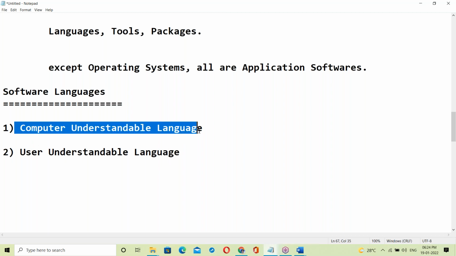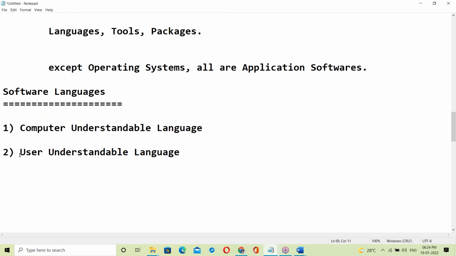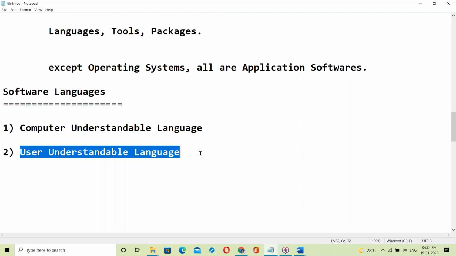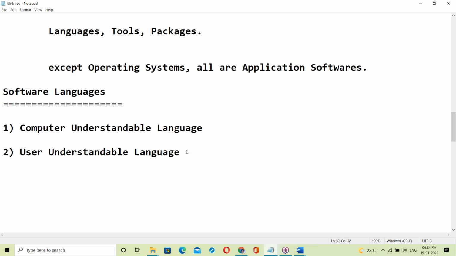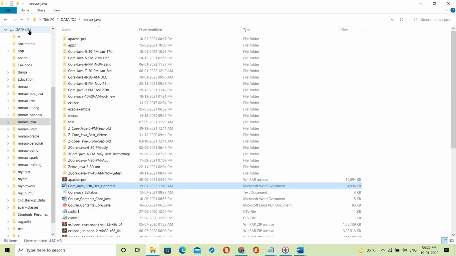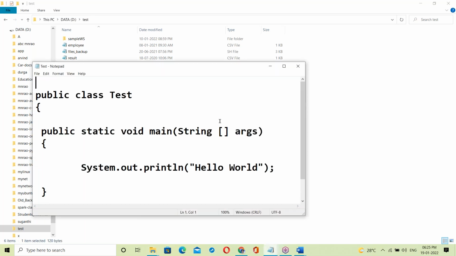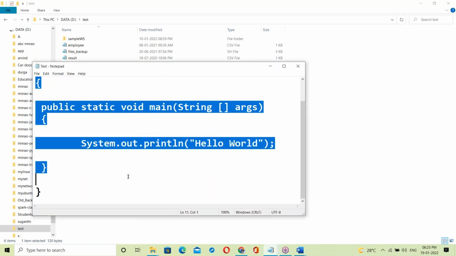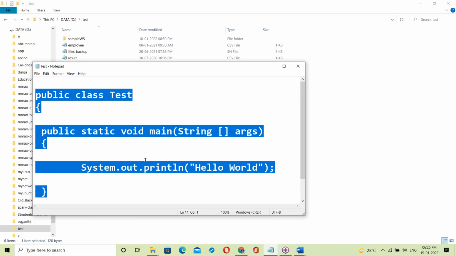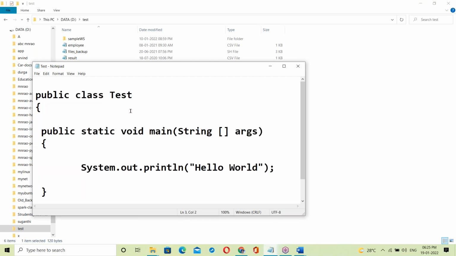What is computer understandable language? What is user understandable? User understandable means a language like English. For example, suppose this is some Java program. This is like English language. It's a user understandable language. A computer cannot understand this language. Yeah, this is our language.